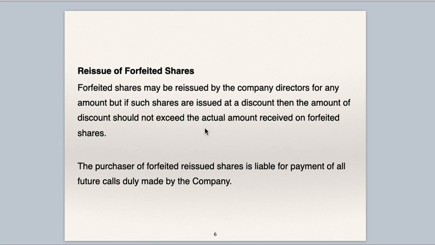Now we have seen one example. The company has forfeited 100 shares and on that it has received 8 rupees per share, that is total 800 rupees the company has received. These 100 shares the company can reissue, but the maximum amount of discount which the company can give on these reissued shares is 800 rupees. Discount amount should not exceed actual amount received on forfeited shares.